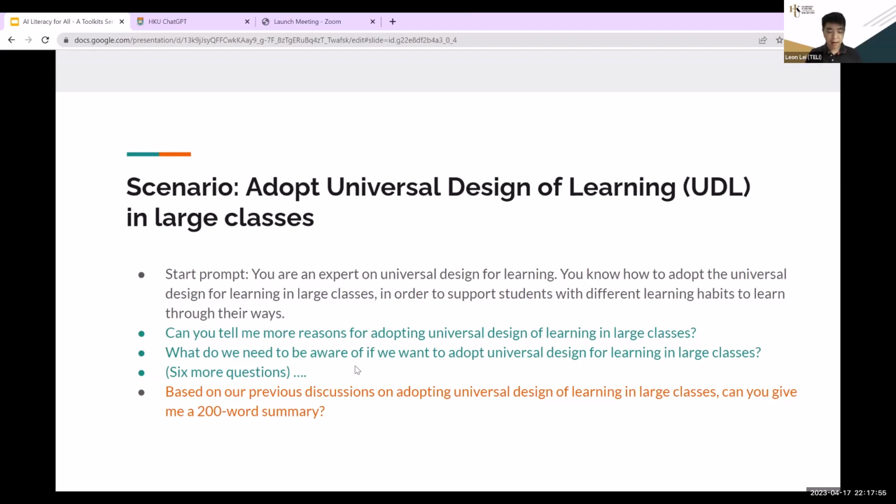So this is another kind of thinking. If we know nothing about a certain area, we can ask some questions back and forth and then ask the system to provide a summary. So in the previous one, we import the script or the writing notes or research notes that we have, and then come up with a summary. This one, we ask the system as an agent to discuss things back and forth, and then it acts as a secretary to do a summary. So this speeds up the whole thinking process and writing process.